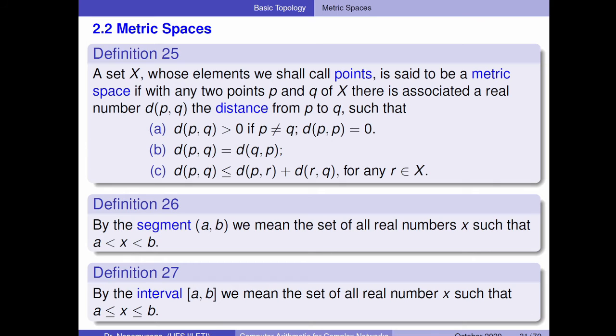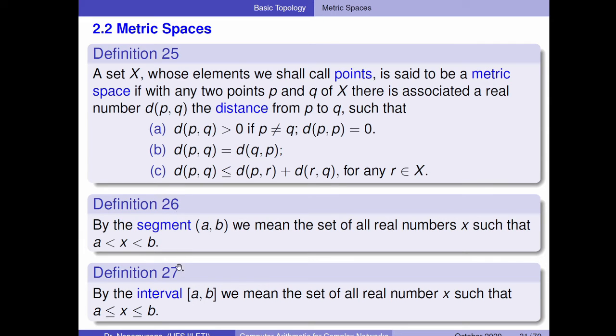Definition 25 is just to say about metric space. So the distance between P and Q, now you can put these three definitions here. And by the segment A and B, we mean the set of real numbers X such that A is smaller than X and smaller than B, an interval between two numbers A and B.